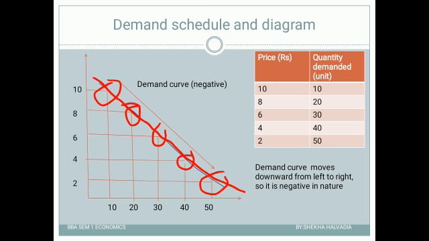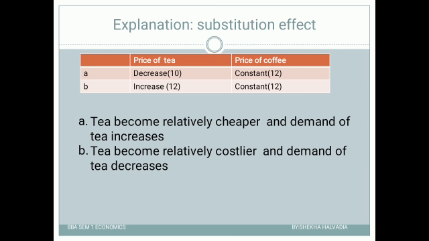Now why is there an inverse relationship between demand and price, or why does it happen that whenever the price increases the demand decreases, and whenever the price decreases the demand increases? What is the reason behind that? What are the causes behind that? Let us understand that in the explanation. There are basically two causes behind this price and demand relationship, or we can say two effects. First is the substitution effect and second is the real income effect. First let us understand the substitution effect. Guys, in this theory I already explained that ceteris paribus, that is, other things remain constant.